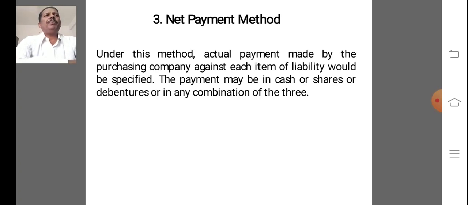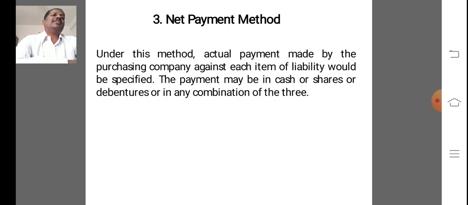Once again I repeat, the purchase consideration payable by the company to the vendor firm may be calculated under any of the following three methods. One is the lump sum method. Under the lump sum method, a fixed amount is paid by the purchasing company for the assets and liabilities taken over from the vendor firm.